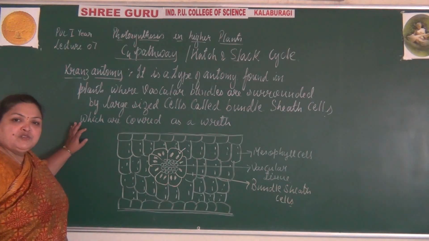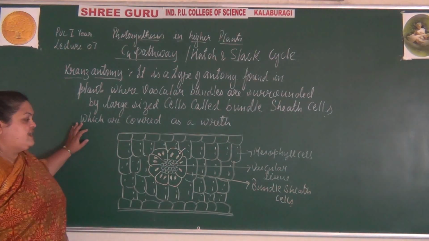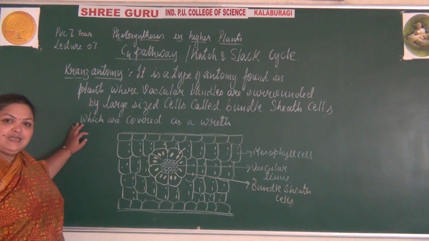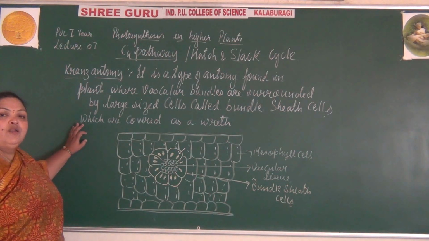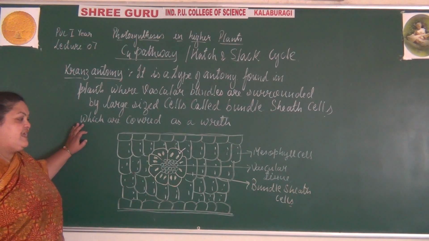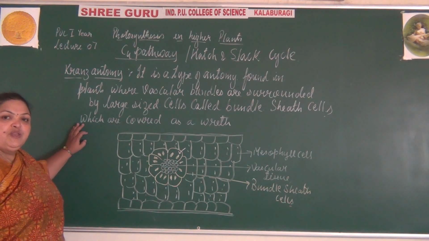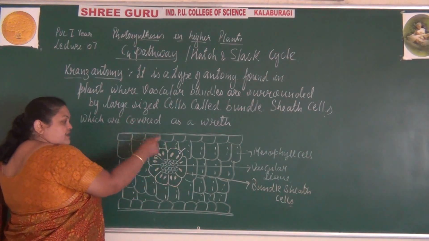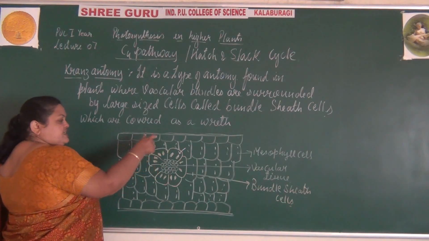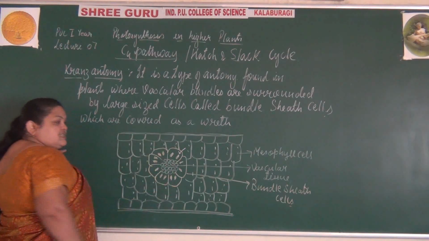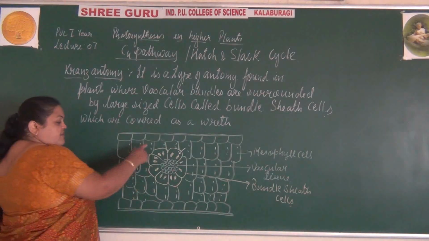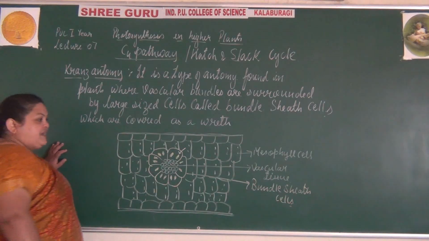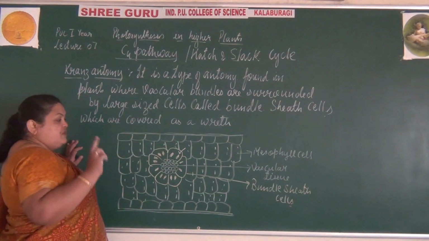So it was observed by the scientist called Kranz, and the plants exhibit the Kranz anatomy. The C4 plants exhibit this special type of anatomy known as the Kranz anatomy, where if you see the leaf under the transverse section, it shows the upper epidermis and the lower epidermis with dimorphic chlorenchymatous cells. Why dimorphic? Because there are two types of cells.